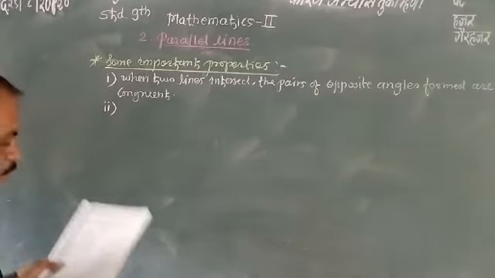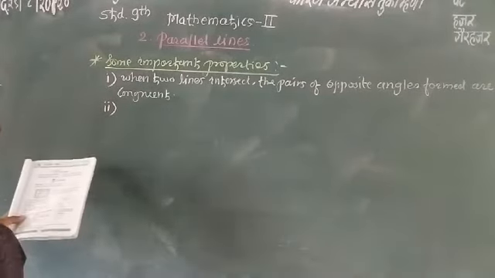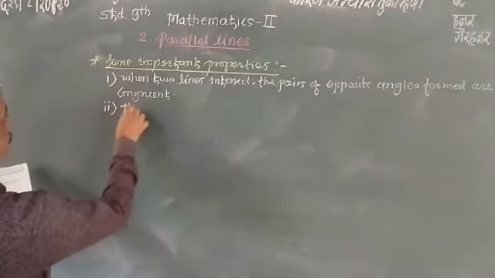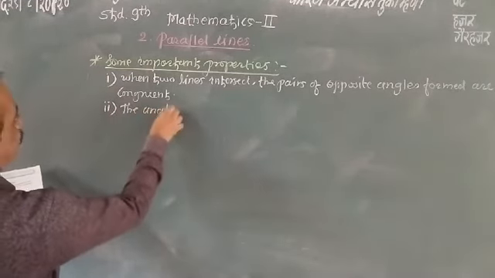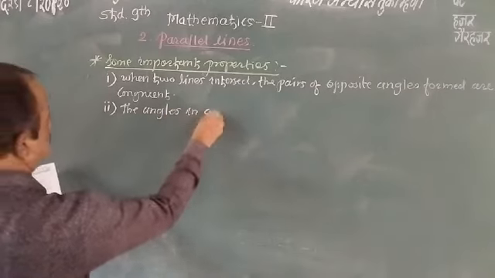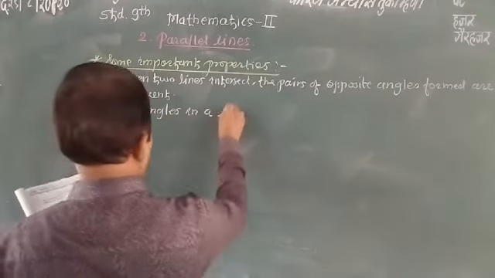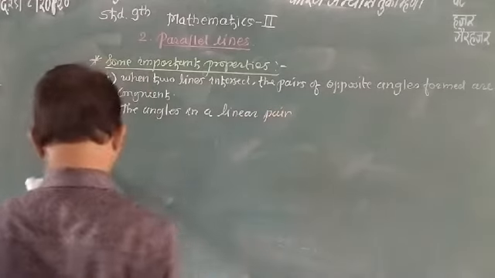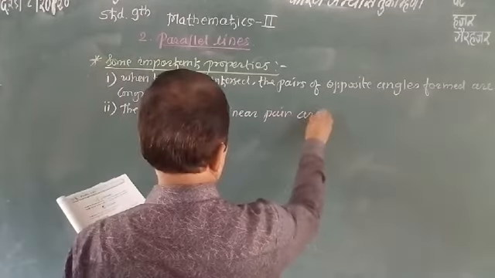The second one: the angles in a linear pair are supplementary.